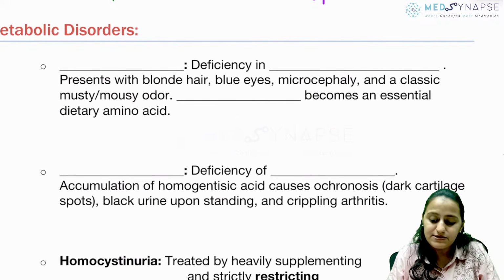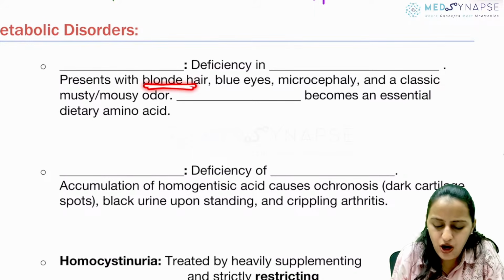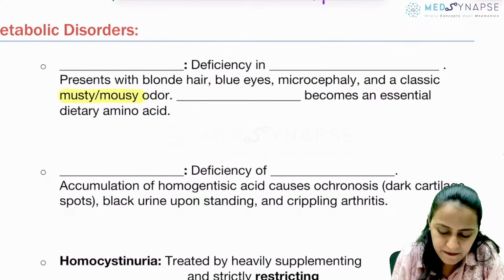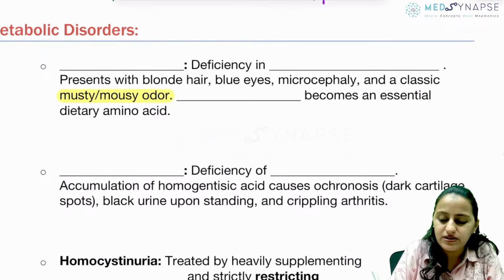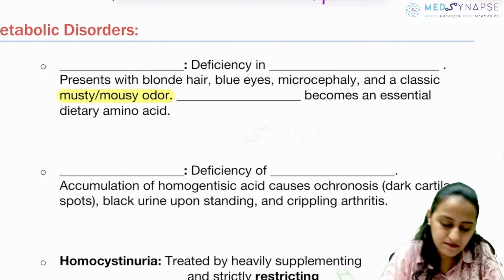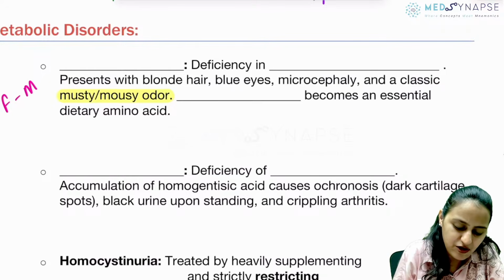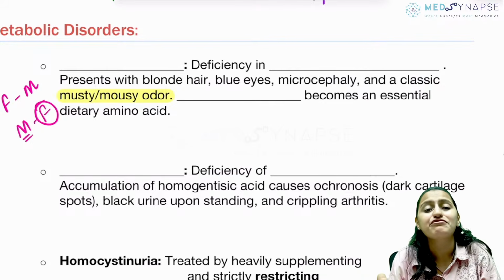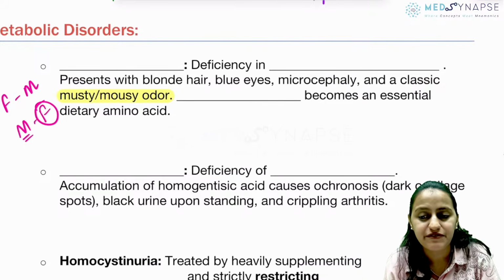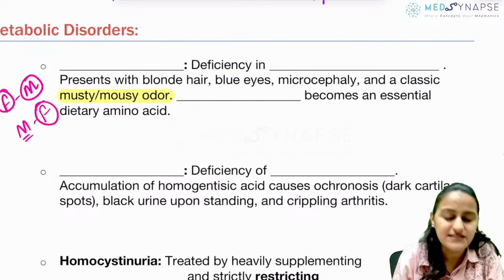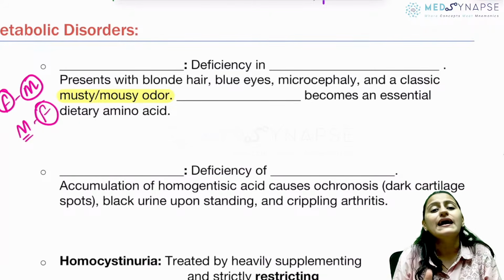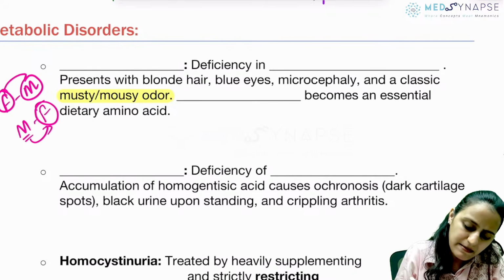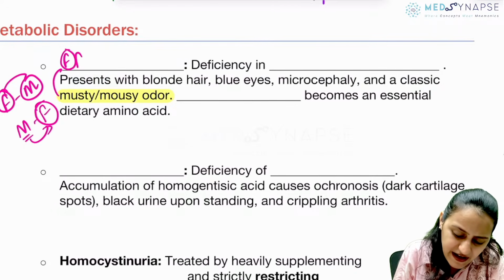Tell me, what metabolic disorder is this? The patient has blonde hair, blue eyes, microcephaly, and musty or mousy odor. Musty, mousy odor is what disorder? Remember, F is for M and M is for F. So musty mousy odor is seen in F, phenylketonuria. Phonetically F, phenylketonuria. And fishy odor is seen in, what is M for? Trimethylamine. Okay, F is for M, M is for F.